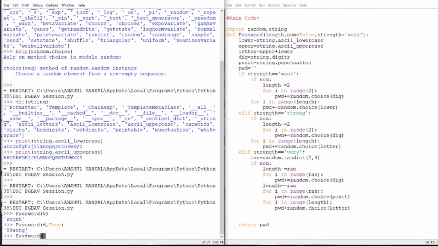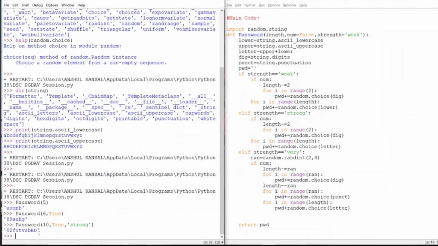the strong password. Suppose the length of the strong password is 10. Yeah, it contains numbers, so I am giving true as an argument. And then the strength is predefined, so I am giving it as strong. So let's see what will be the output. Yeah, as you see, it now contains capital letters too, E and D and U. And the above two examples do not contain any capital letters, as we have given the strength as weak.